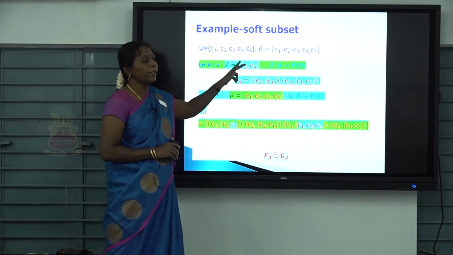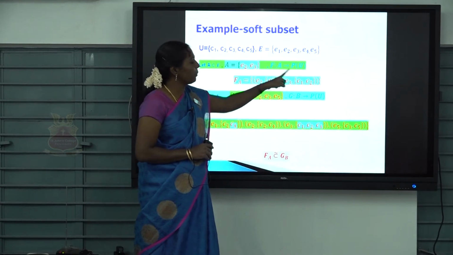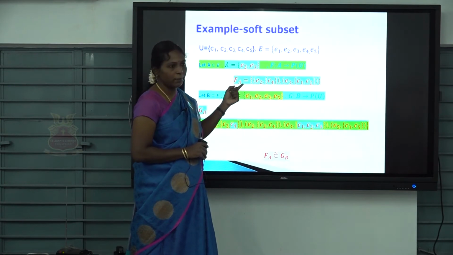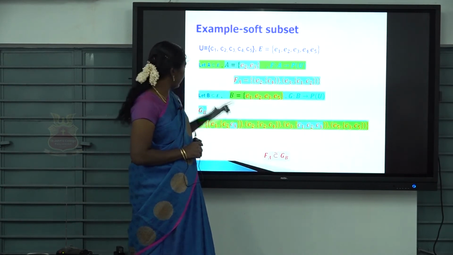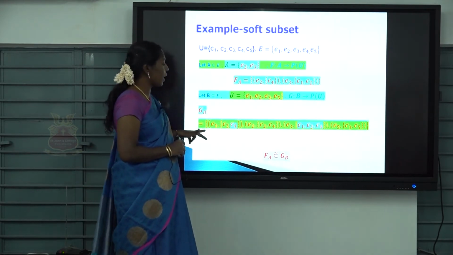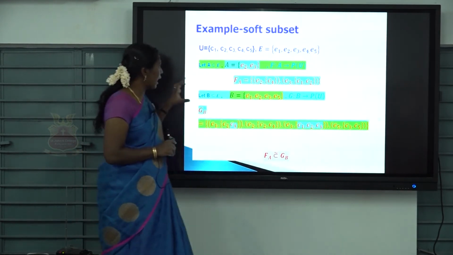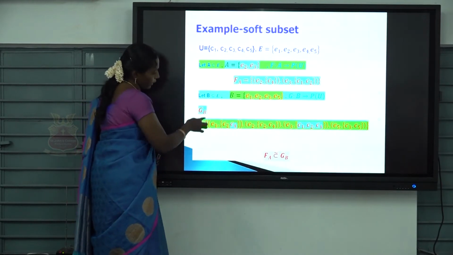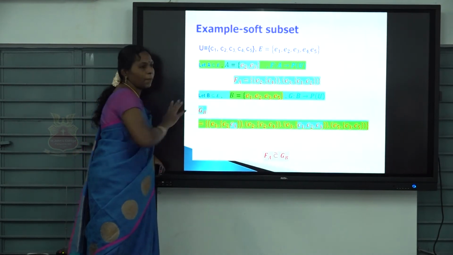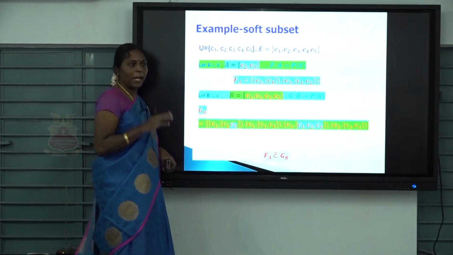Look at this. In the same example, F is a mapping from A to P of U. I have defined here F A is a mapping. F A is a soft set. Am I right? Is it a soft set? Yes. Next, you have to choose another set B like this. And G B is also a soft set, that is a mapping from B to P of U. I have two soft sets. Am I right? Two soft sets. You have to consider these two sets. I want to check whether F A is a subset of G B. The soft set F A is a subset of G B. I want to check like this.